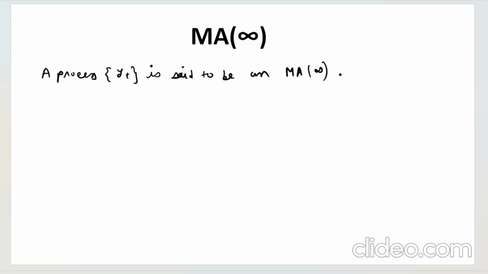So let me start with this. What is an MA infinity process? A process Y_t is said to be an MA infinity process if it can be written as follows.